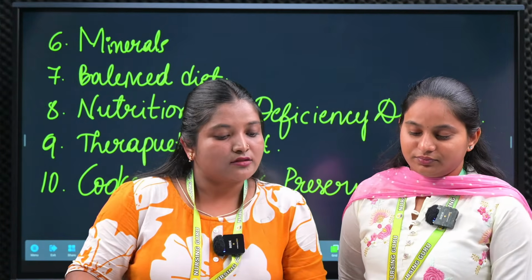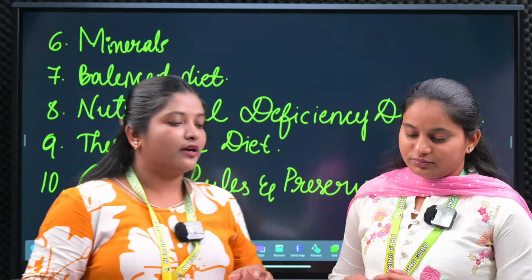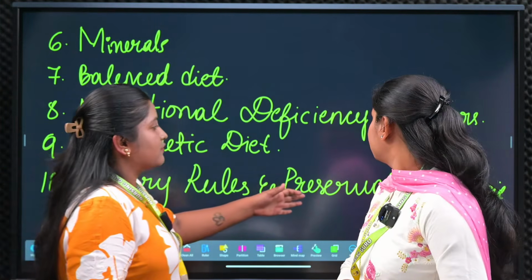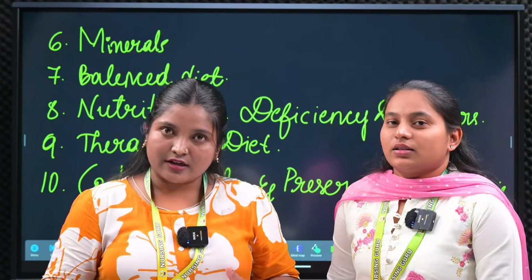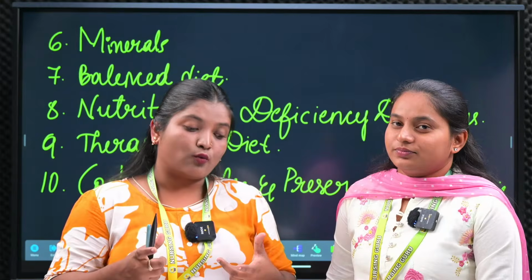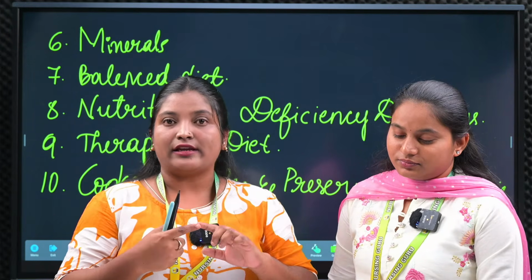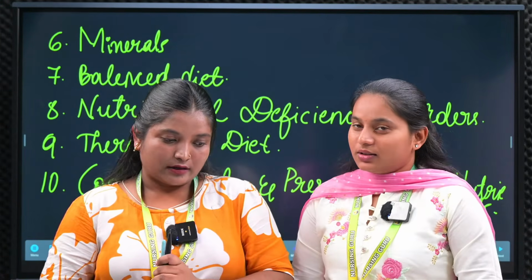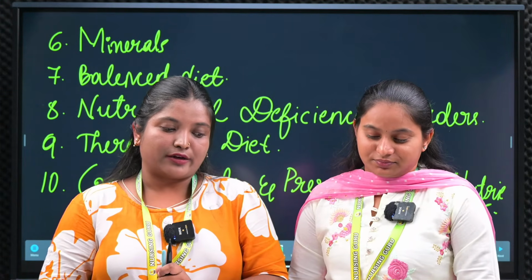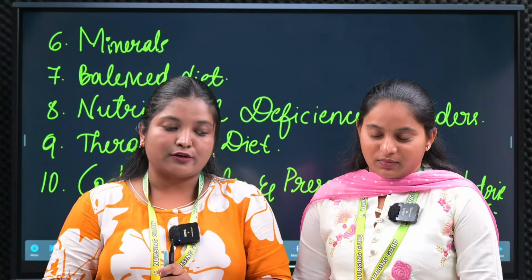So the next one is cookery. The 9th unit is cookery and rules and preservation of the nutrients. How we are able to preserve the food and how we need to cook, whatever the steps and methods of cooking: boiling, frying, simmering, and the advantages and disadvantages of cooking. Next one, preservation of nutrients, measures to prevent the loss of nutrients during preparation.